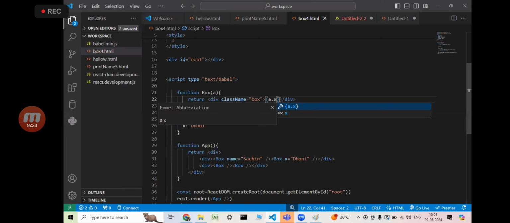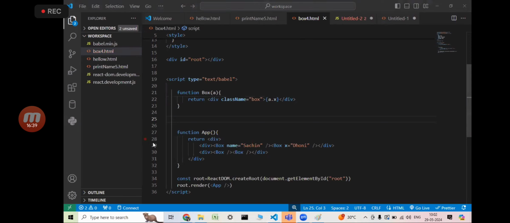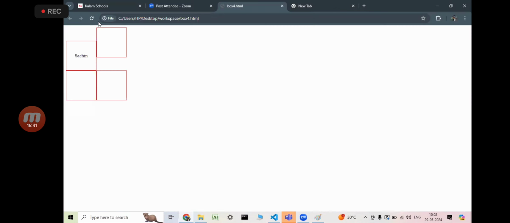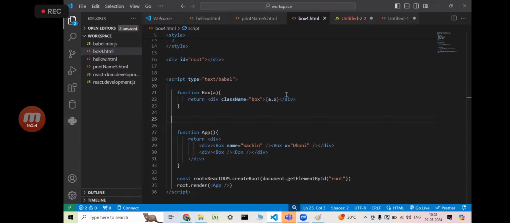Can I remove that one? Can I add it? A dot x. Now if I make it like A dot x, see what happened. It works for Dhoni. It breaks for Sachin, or not? Then you want me to keep anything? I said anything, but in this case, what do you have to use?